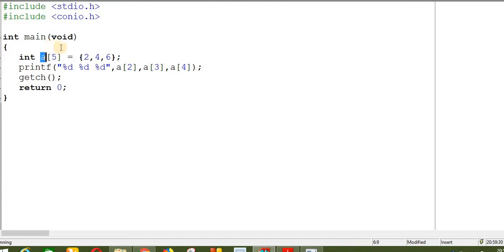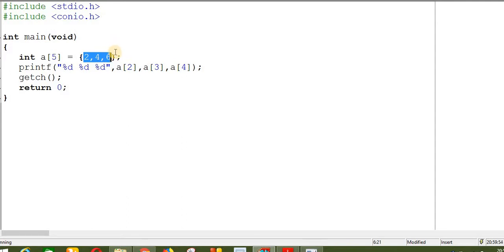But how many integer values am I placing in that array? Only 3. How many values can the array hold? 5. And how many values am I providing to the array? 3.